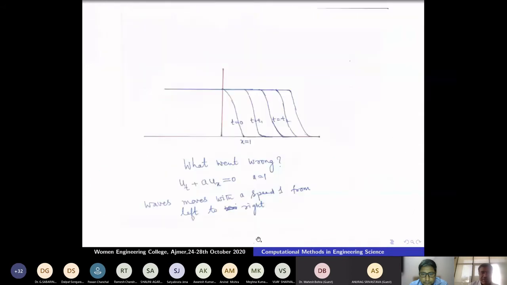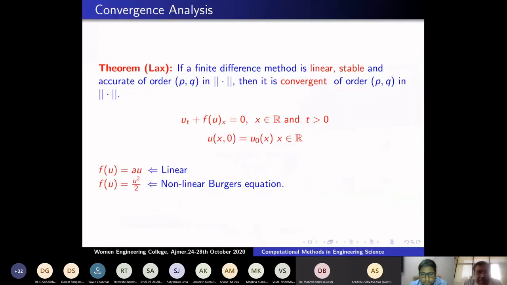So that is a theorem due to Lax. It's called the Lax equivalence theorem. If any finite difference method is linear, this is valid only for a linear problem, the method is linear, stable, and accuracy of order p, then it converges in the same order p in the same norm. So in the linear problem, the scheme is linear and stability implies convergence. This equivalence theorem says that if it is convergent, then it is stable. Stability is equivalent to convergence. This is a linear problem story.